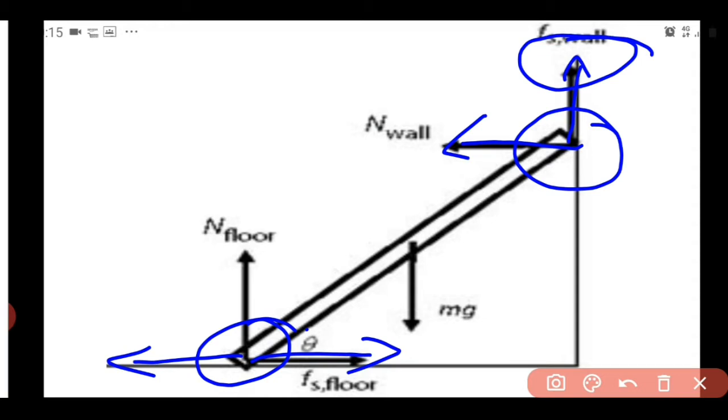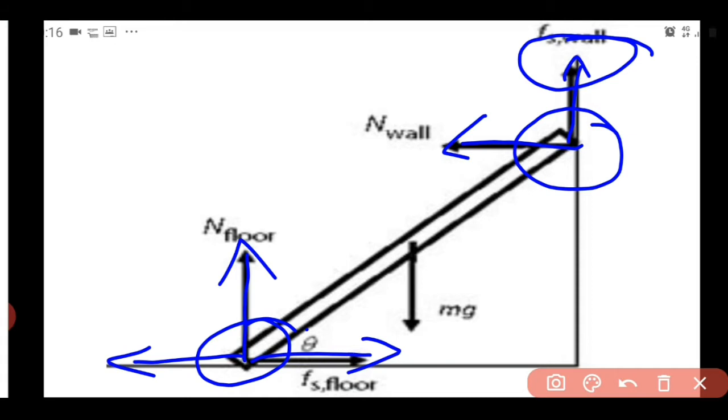So this is the direction of that static friction. That is one force, and another force is the normal reaction from the floor, which acts perpendicular to the floor. So these two forces, Fs and N, act on the point where the ladder comes into contact with the floor.